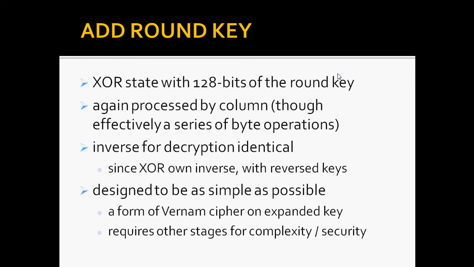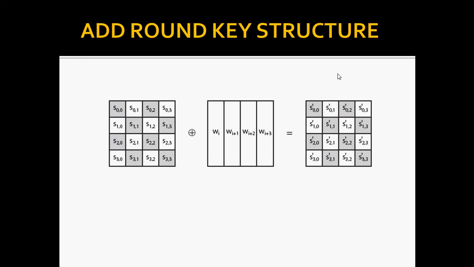The other steps provide confusion, diffusion or non-linearity. You can look at the cipher as a series of XOR with key, then scramble or permute, repeated block by block. This is efficient and believed to be highly secure. This is about add round key, and this is the structure we can see for it.